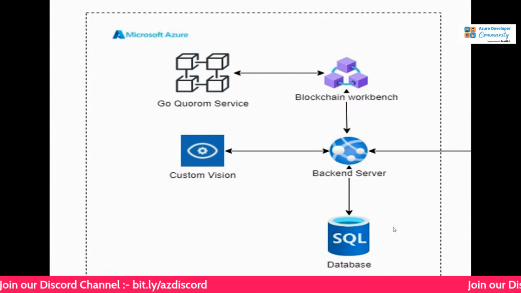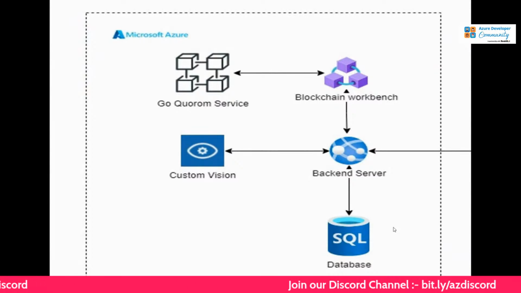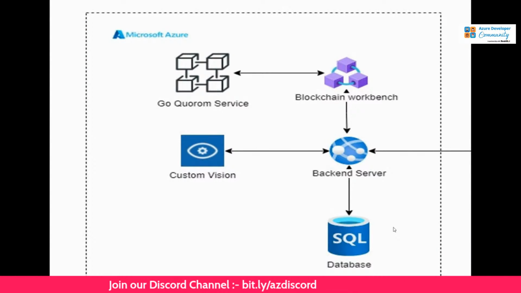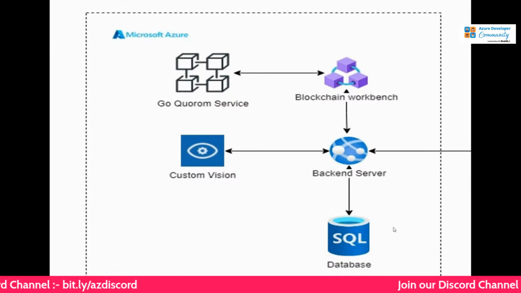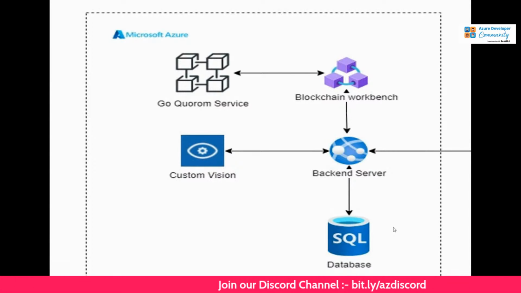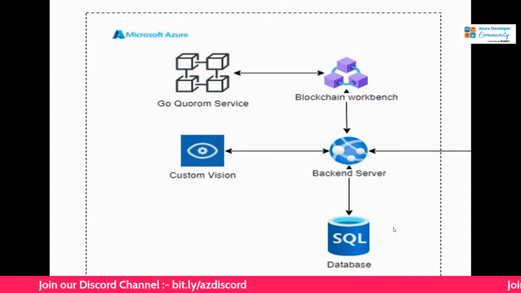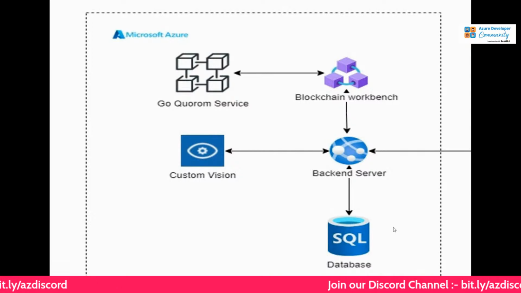Yeah, so this was another project that I worked on using blockchain. So let's see how I did that. I don't exactly remember what project this was, it was from some other project that I had used. There was this GoQuorum service. GoQuorum is an offering you can find in the marketplace. I'll show you what the marketplace is in some time. From there, I had to deploy a specific workbench, and then the data was sent to the backend server.